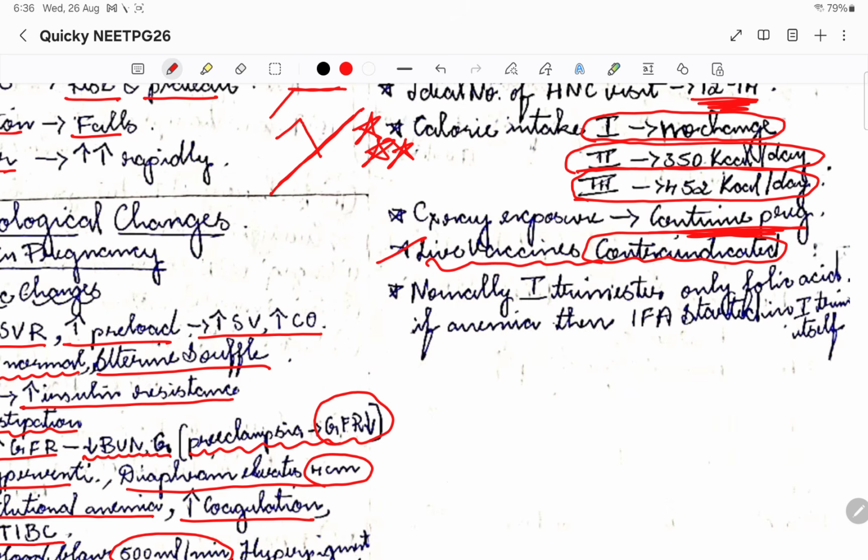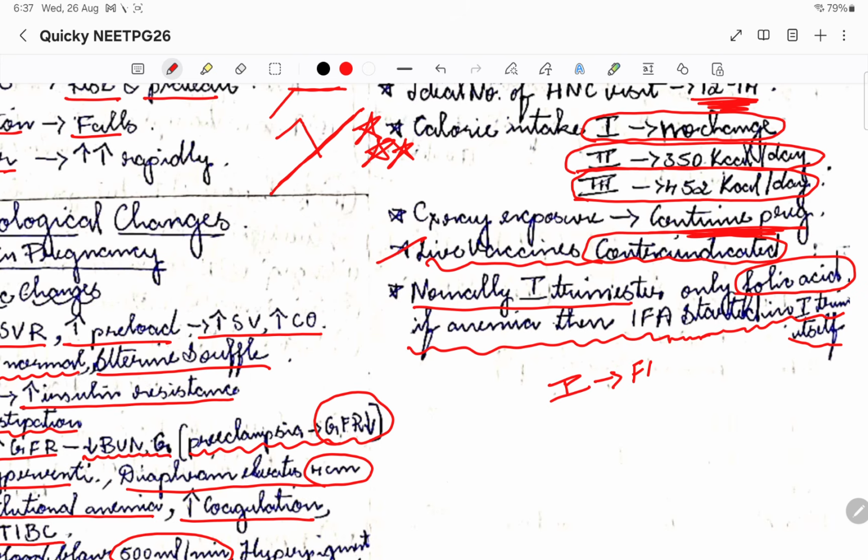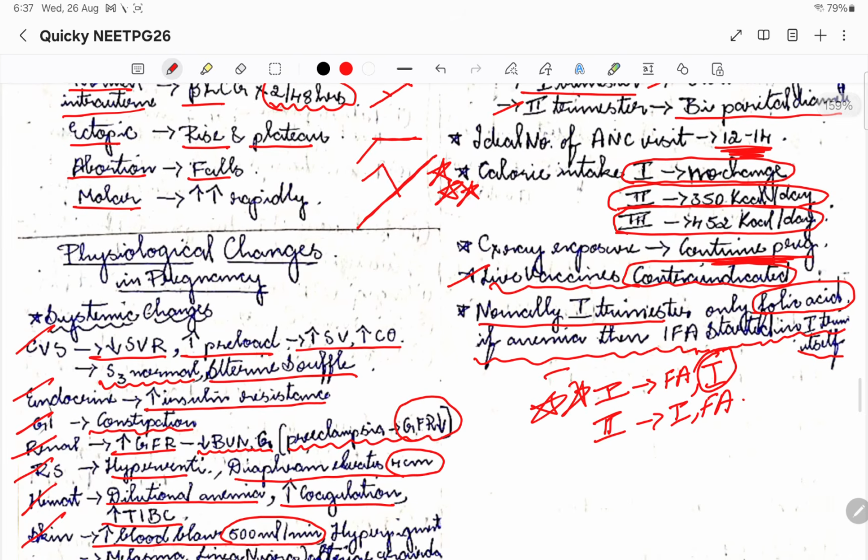Normally in the first trimester only folic acid is given. If anemia is there in the first trimester, then iron folic acid is started. Basically, folic acid alone is given in the first trimester, not iron folic acid, because there will be hyperemesis and all. To avoid this we go for iron folic acid in the second trimester. But in certain anemia conditions, we add iron in the first trimester itself. Please remember this, this is a previous year question.